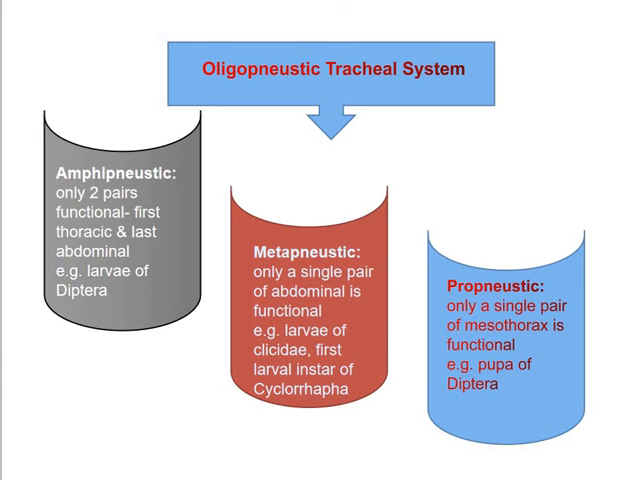Few aquatic coleopteran larvae also have such a metanucleic kind of tracheal system. Now, the third type of oligonucleic tracheal system is the pronucleic tracheal system, which is recognized only when a single pair of spiracles, the first pair on the mesothorax, is open. The example is the pupae of Diptera. So, this is what about the second type of tracheal system, that is oligonucleic tracheal system.